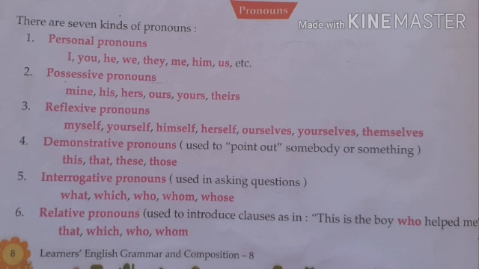Relative pronouns, used to introduce clauses. This is the boy who helped me. So relative pronouns stop repetition of a noun in a sentence which comes before in a sentence, and it also joins the sentence. Suppose that you are getting, this is the boy who helped me. This is the boy, and once again boy, the word boy is not repeated, so it stops repetition of the same noun which has come in a sentence earlier.